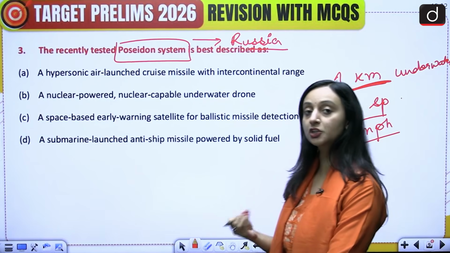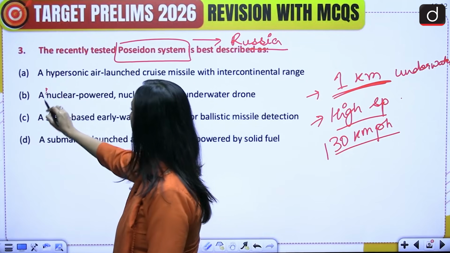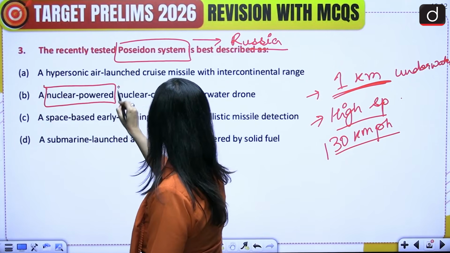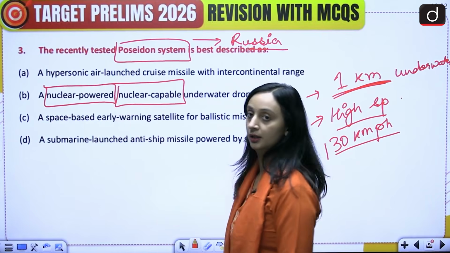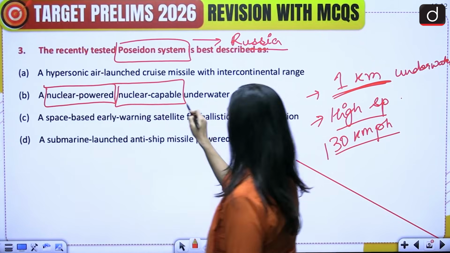But it is especially important because of the characteristics that it has, that it is nuclear powered and nuclear capable. This underwater drone is actually nuclear powered and nuclear capable.